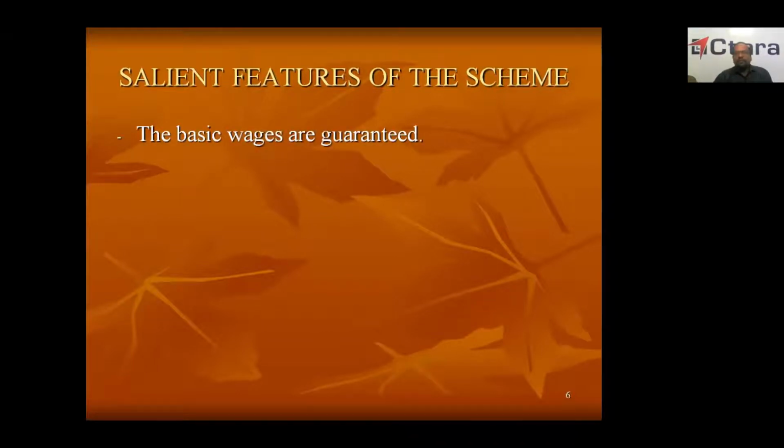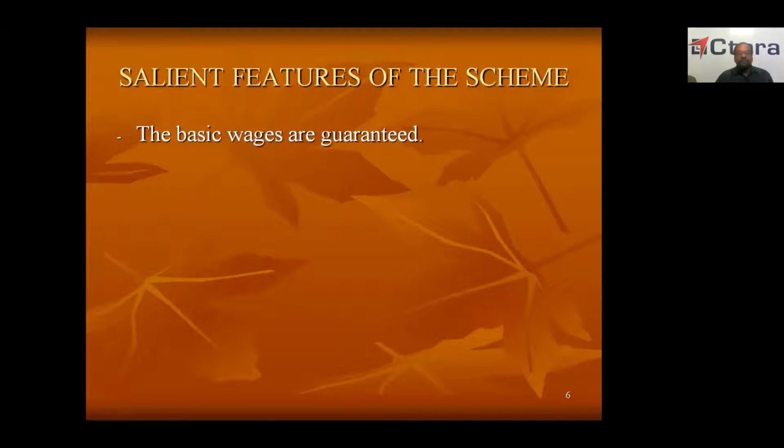So in the CLW pattern of incentive scheme, what are the main features? One is that basic wages are guaranteed. Unless you guarantee their basic wages, workers will not come forward to accept any scheme. When you say that if you work more you will get more, and if you don't you will not, workers will first be frightened that they may not get their salary if they cannot meet expectations.